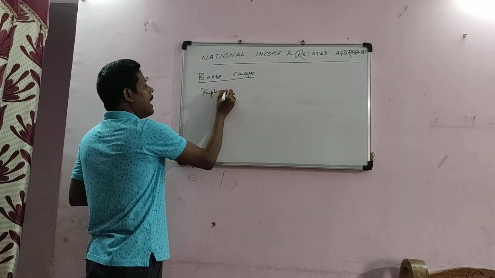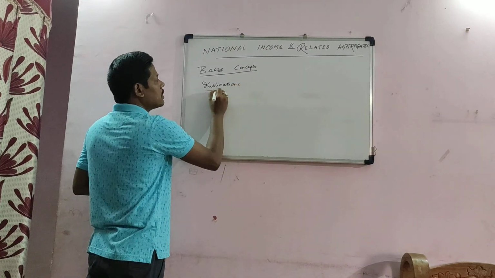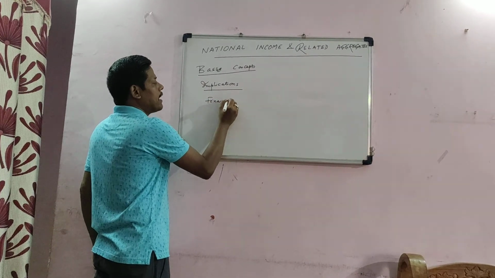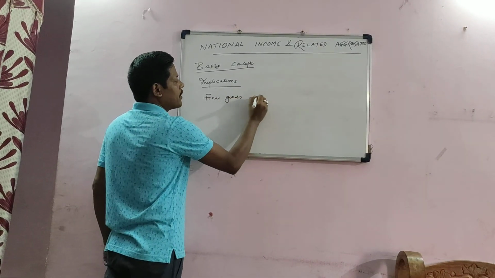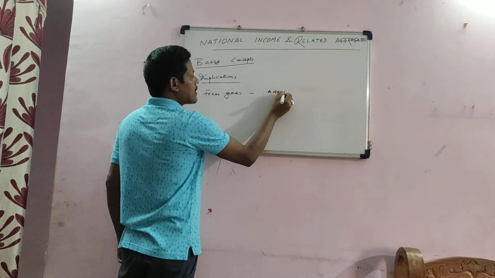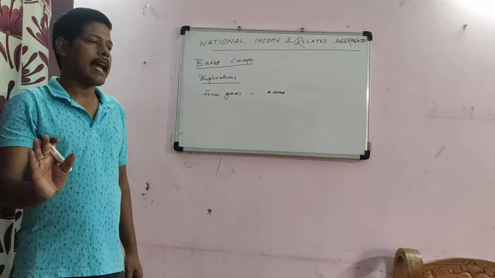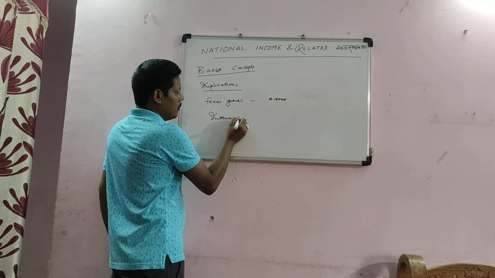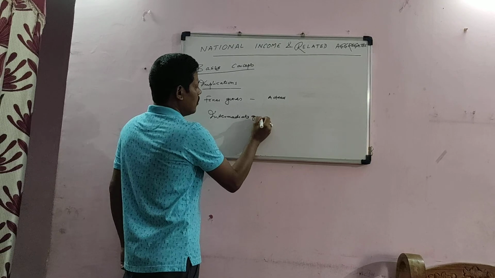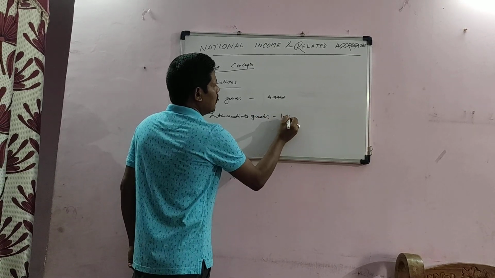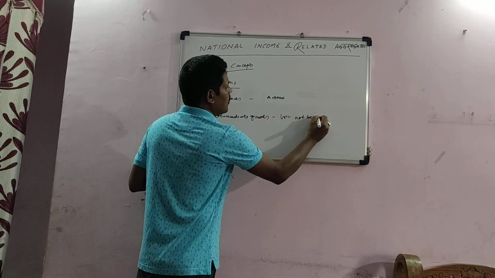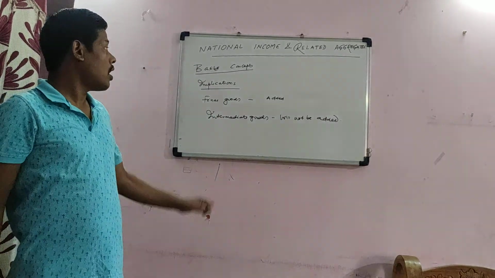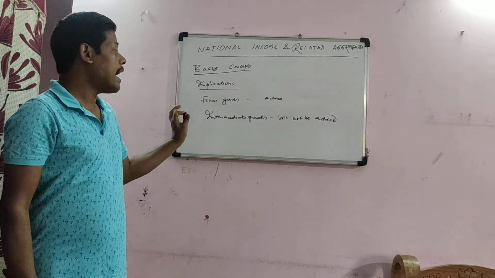The reason we are discussing these is that the value of the final goods will be added while calculating national income or any related aggregates, whereas the value of the intermediate goods will not be added. This is the only implication for which we are studying this concept of final good and intermediate good.